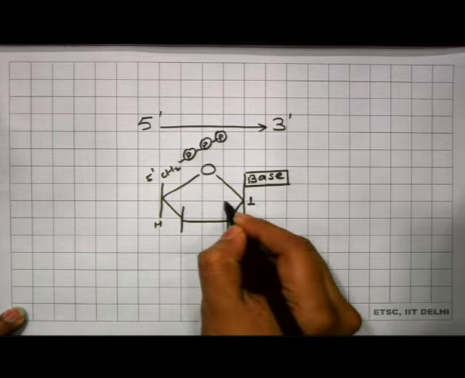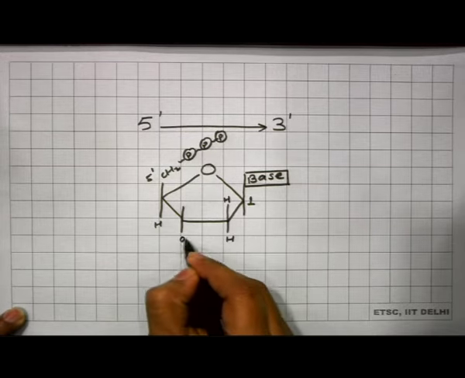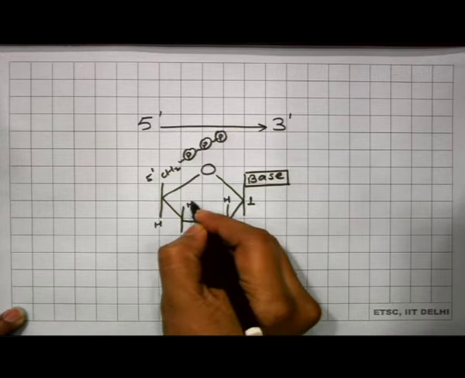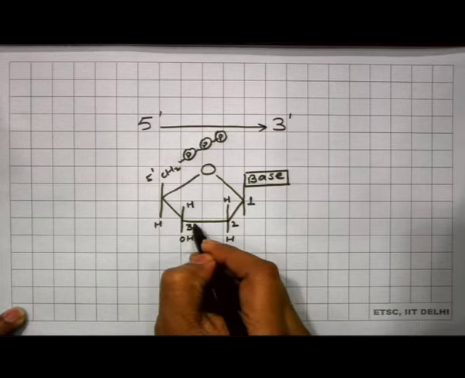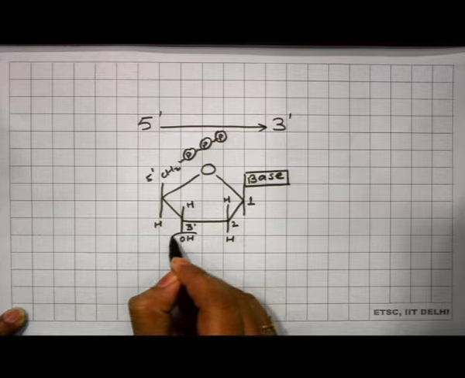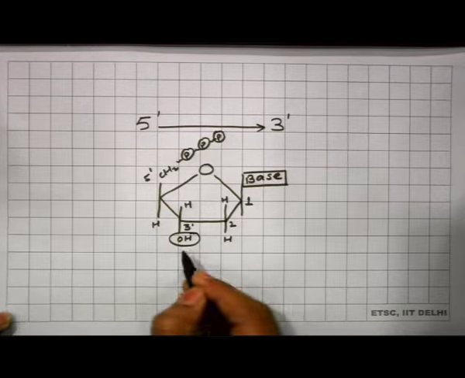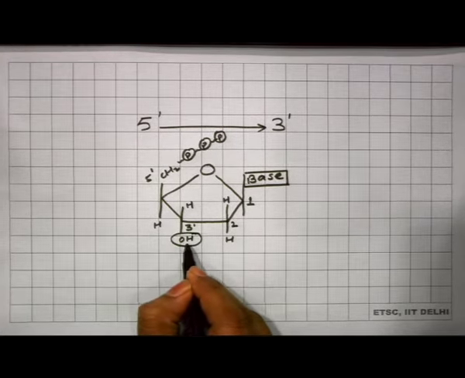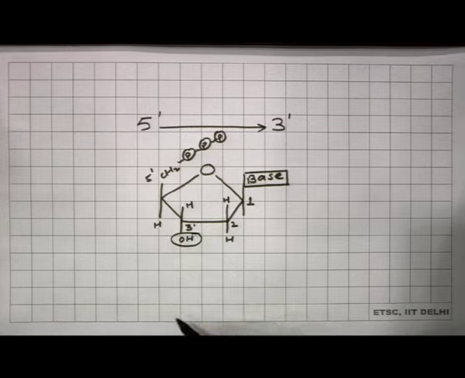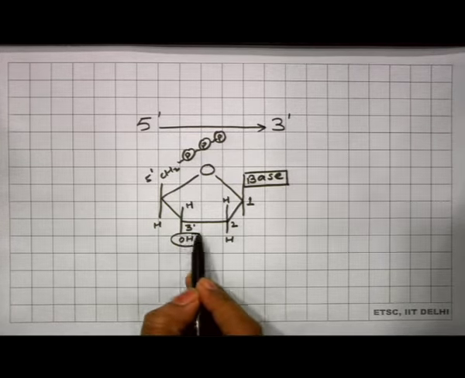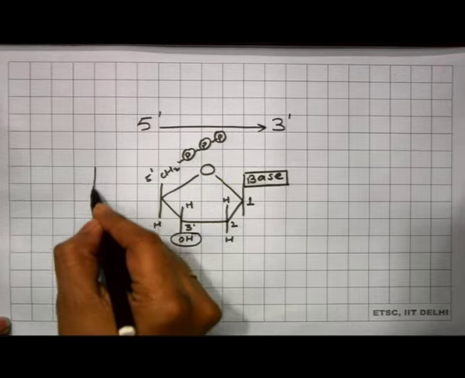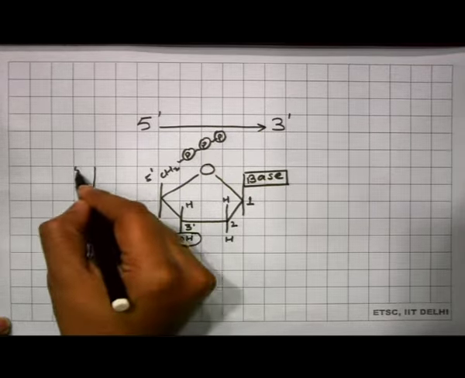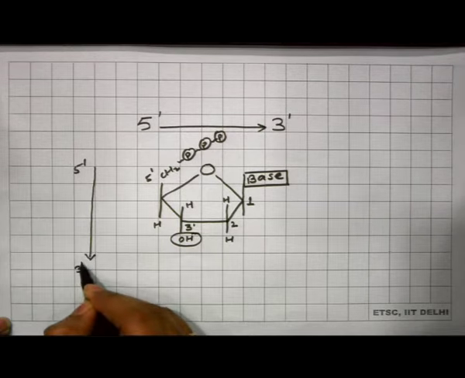At the second carbon, the nucleotide has hydrogen, and at the third carbon, it has an OH group. Because of the presence of this free OH group, the DNA polymerase is able to add the incoming nucleotides at the 3 prime end only. So the direction of polymerization or replication is 5 prime to 3 prime.